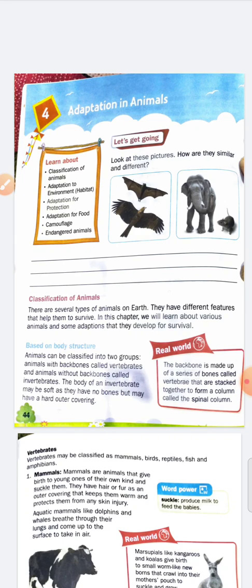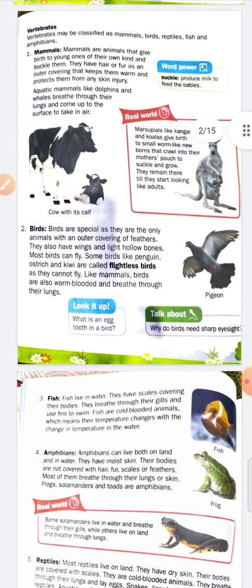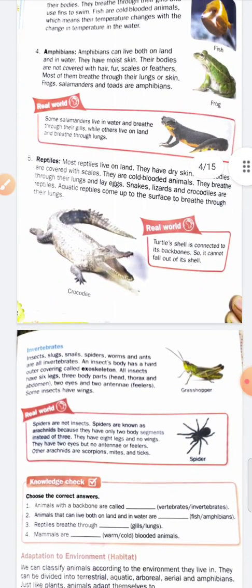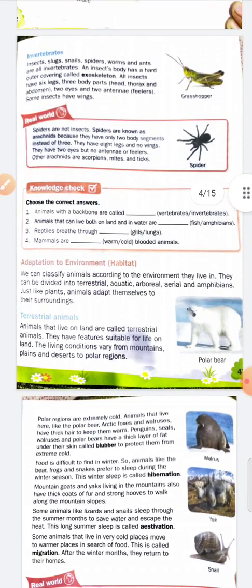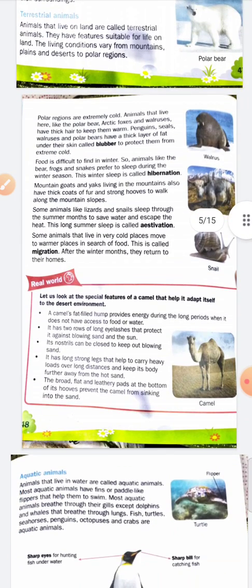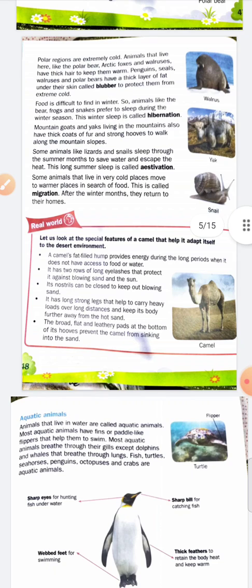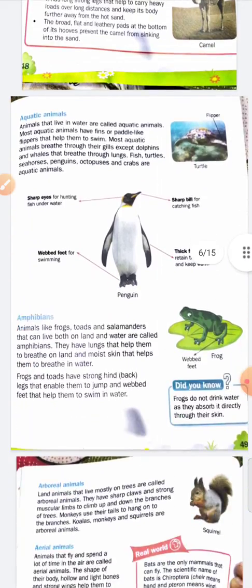Students, we have discussed in previous lectures the classification of animals based on body structure, vertebrates and invertebrates, and adaptation to environment and habitat. We have also discussed terrestrial animals, and the features of a camel that help it adapt itself to the desert environment. Now in this lecture we will discuss the next animals.